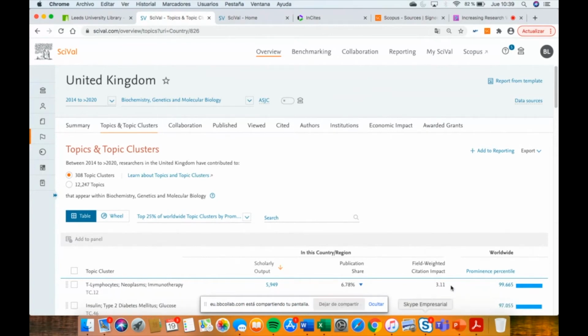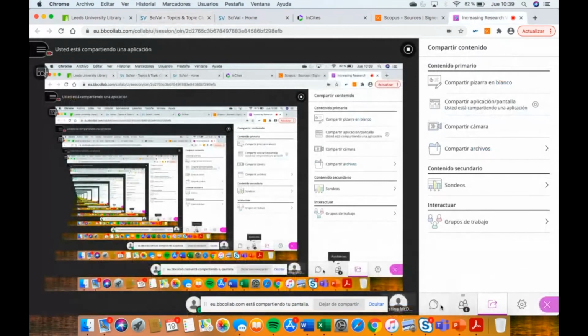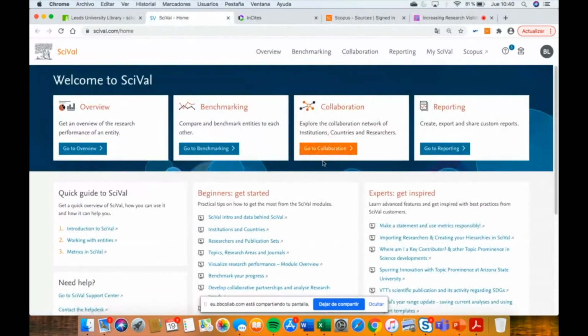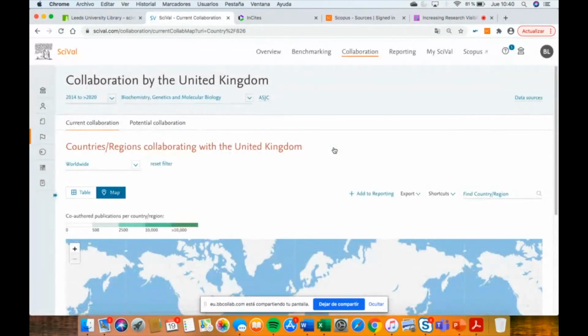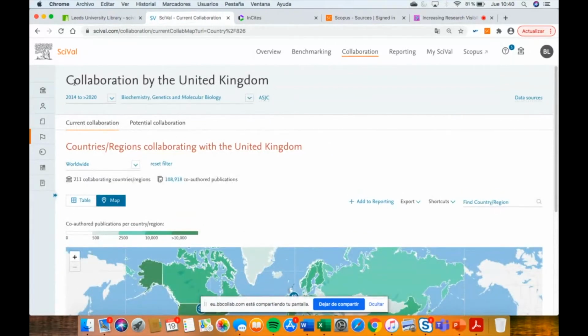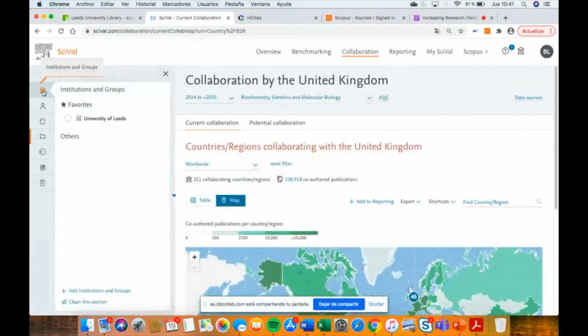I don't know if you have any questions at the moment about this. So again, in Ceibal there is a module called collaboration. If you click here, you can analyze the collaborations. In this module you can analyze the collaboration of an institution or group of institutions, or a researcher or group of researchers, or specific countries, but no more. So: countries, institutions, and researchers.